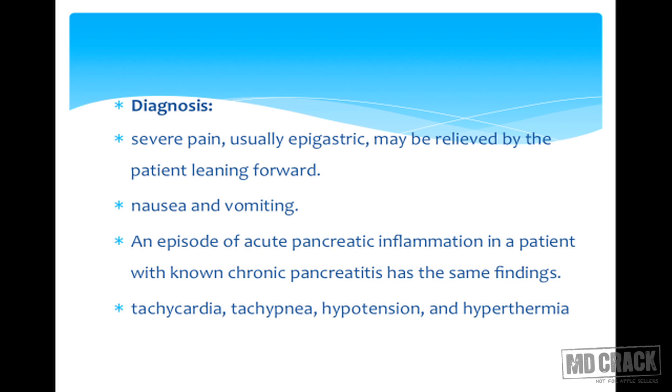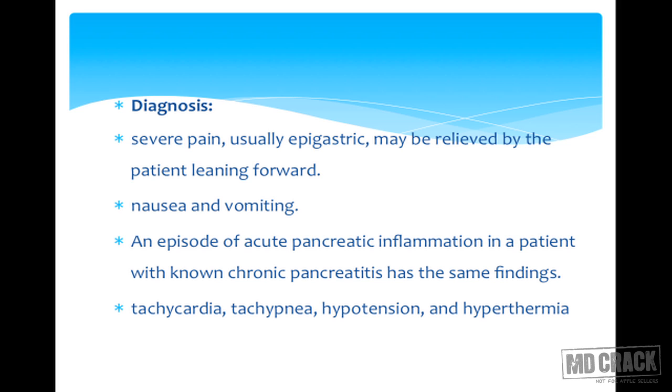How do you diagnose acute pancreatitis? Patients will present with severe pain, usually in the epigastric region, which may be relieved by the patient bending forwards, or it may be precipitated with only nausea and vomiting. So the patient may present with only nausea, vomiting, and along with the pain.